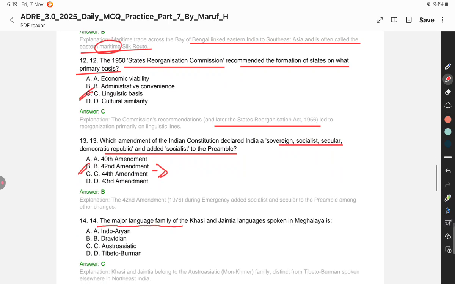The major language family of the Khasi and Jaintia languages spoken in Meghalaya is what? Which family is it that Khasi and Jaintia languages are spoken in the region of Meghalaya? All right guys, so the answer is C, Austroasiatic. Remember this, a very important question as well as a very tough and knowledgeable type of question it was.